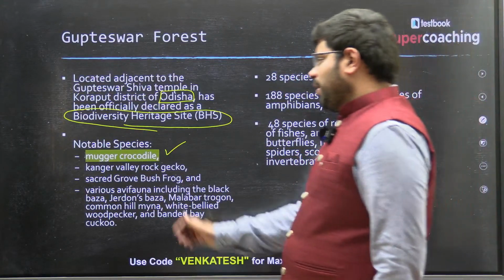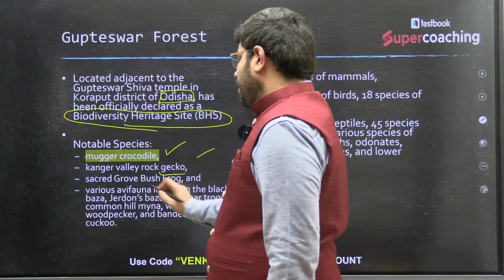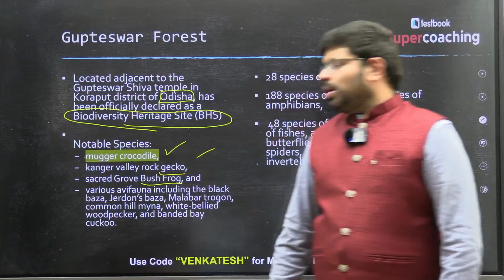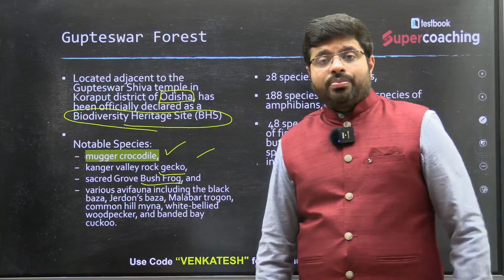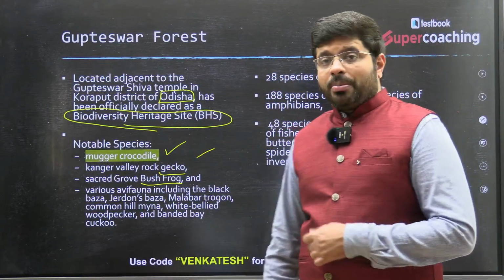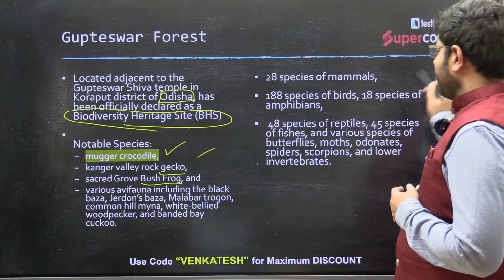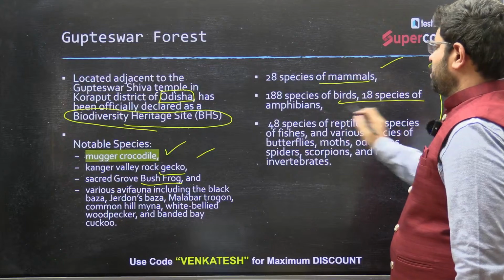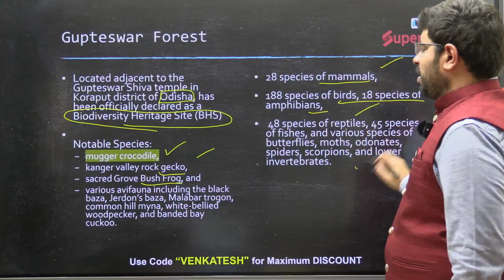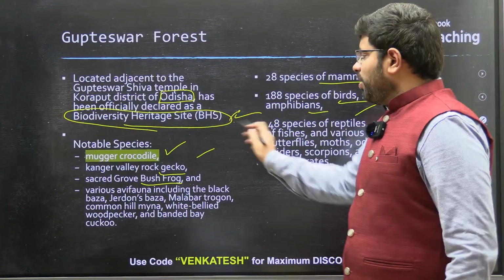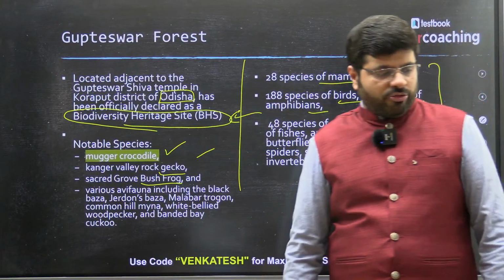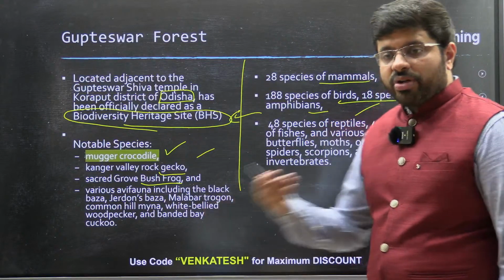You also have the Kangar Valley rock gecko, the sacred grove bush frog, whatever. But it's mostly the mugger crocodile that is the important biodiversity here. It is known for a variety of things: 28 species of mammals, birds, amphibians, reptiles, and that's the reason why it is given the Biodiversity Heritage Site status. Then moving forward to the next point,